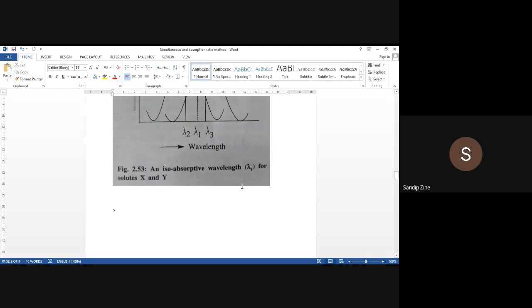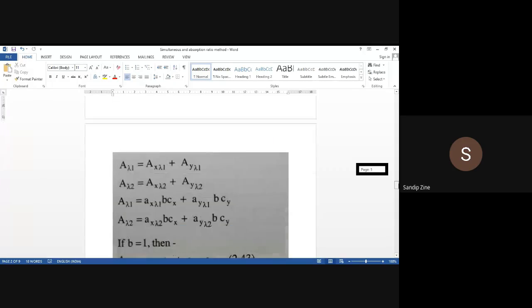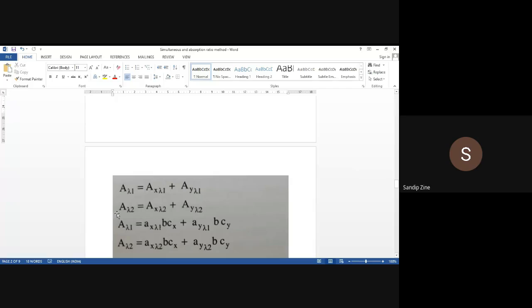Absorbance at wavelength 1 is the absorbance of X at wavelength 1 plus the absorbance of Y at wavelength 1, and absorbance at lambda 2 is equal to the absorbance of X at lambda 2 plus the absorbance of Y at lambda 2. You can just see these equations here. That is the same thing we are talking about. So this will be the first equation at wavelength 1, and this will be another equation at wavelength 2.